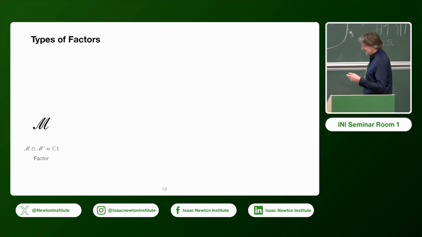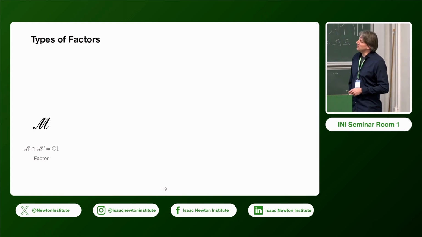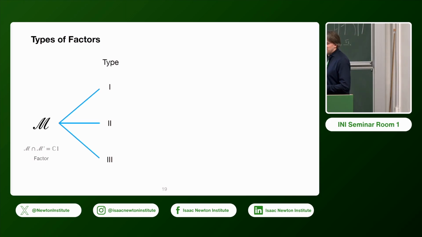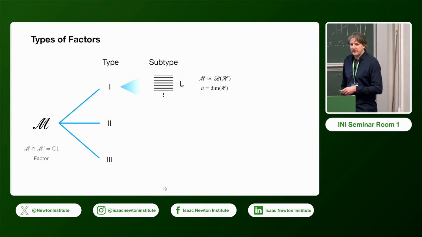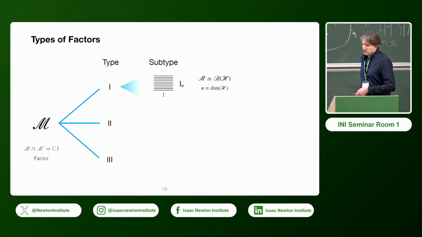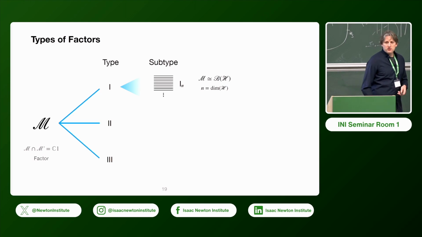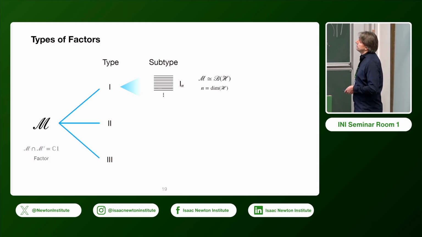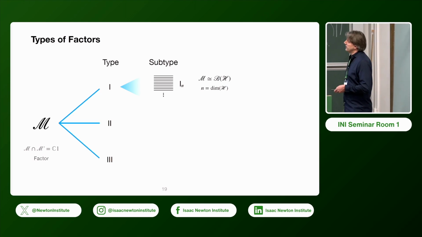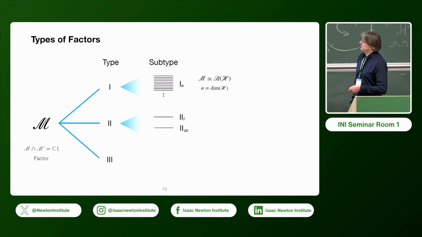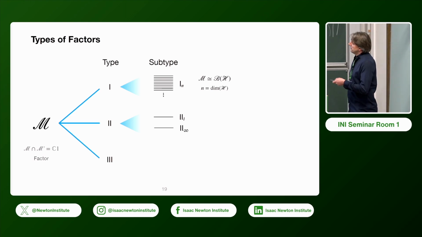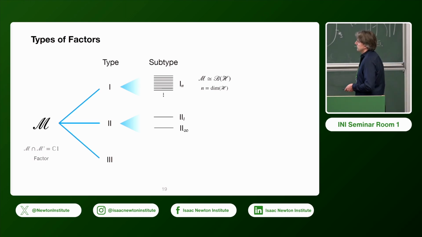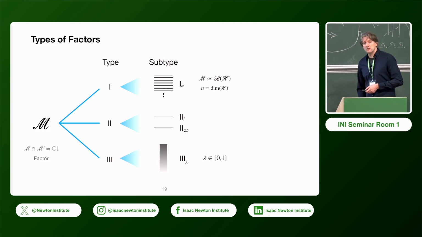Okay, and now to understand the result, let me just briefly recall the various types of factors we can have. There are the 3 types, which are further distinguished into subtypes, and type 1 is what we get if we think about matrix algebras, essentially. So finite dimensional matrix algebras, or in general B of H, for H some separable Hilbert space with dimension n. Then we have the type 2 case, which is not so relevant for this talk, but will probably be mentioned in Lauert's talk, the subtypes 2_1 and 2_infinity.